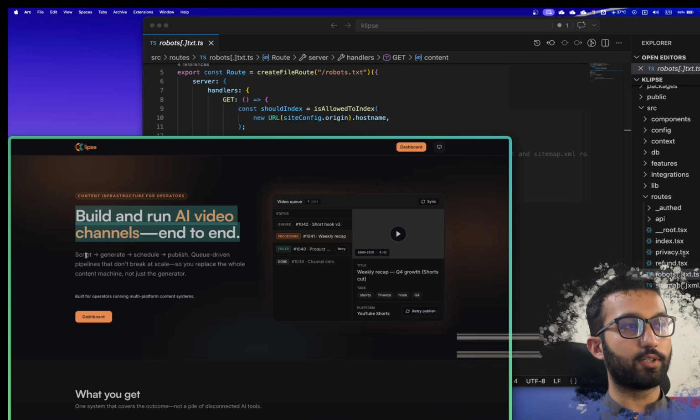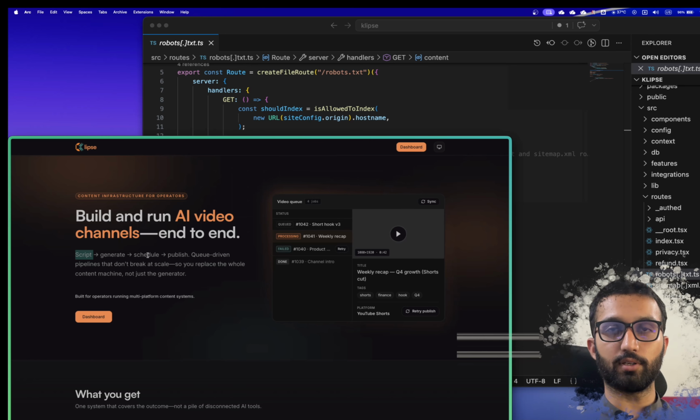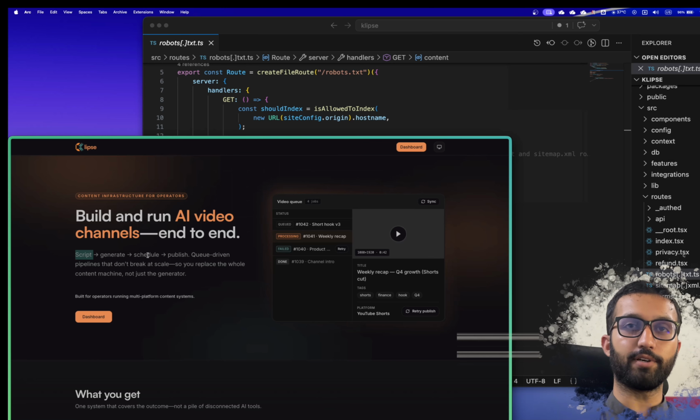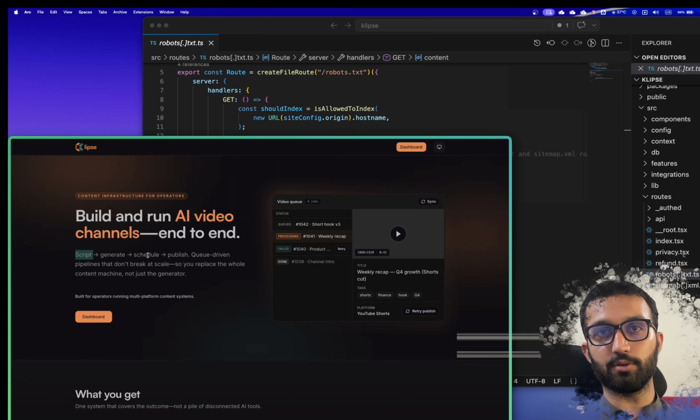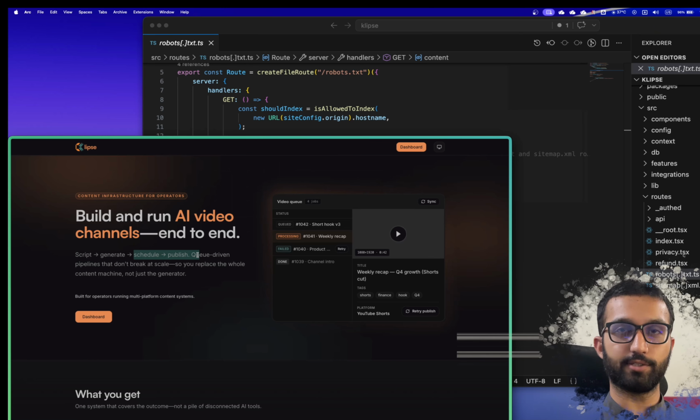So this product will automatically generate a script, media, and so on, and behind the scenes automatically generate the entire reel-based video, and schedule it for publication as well.